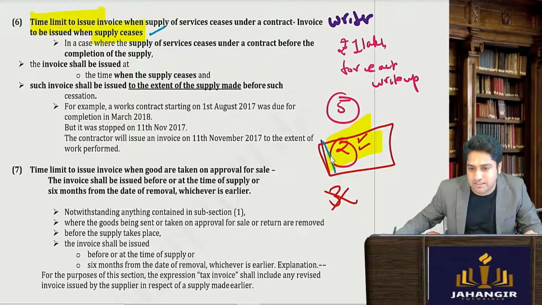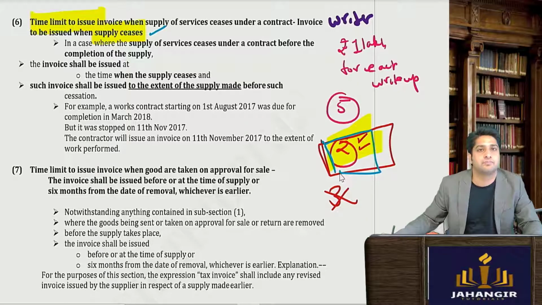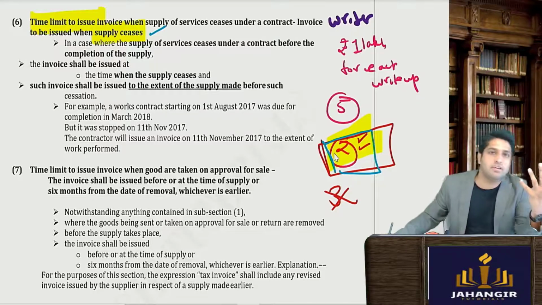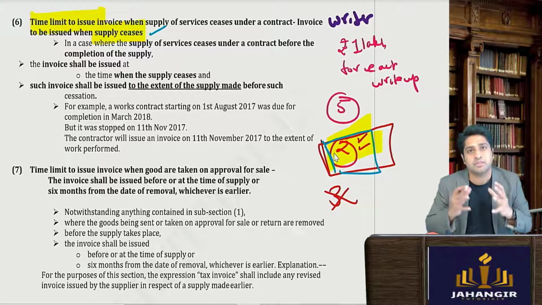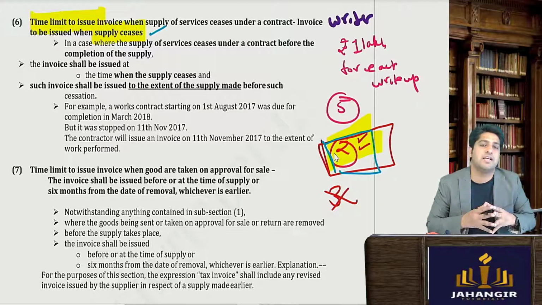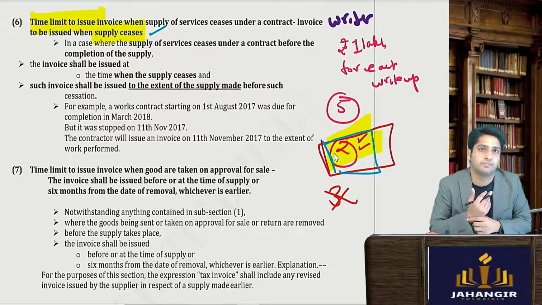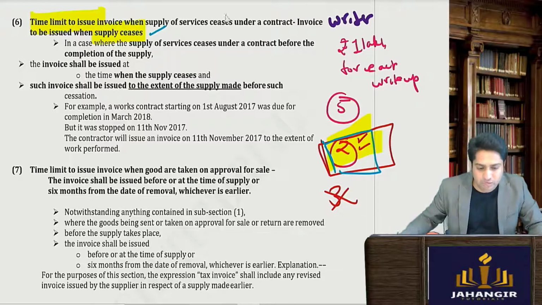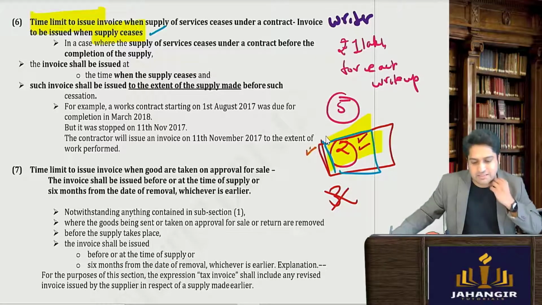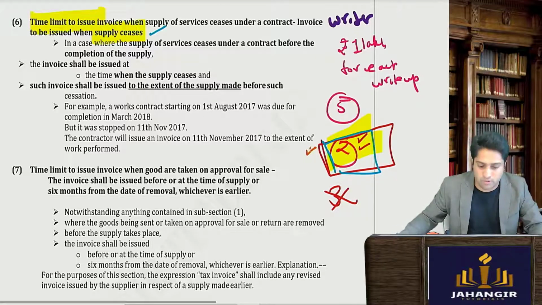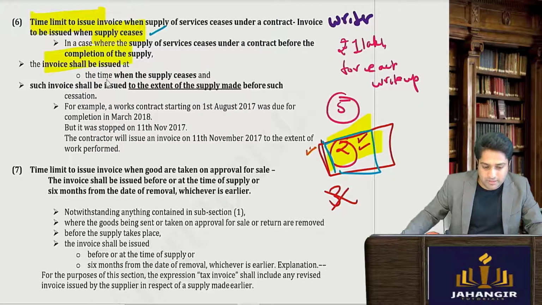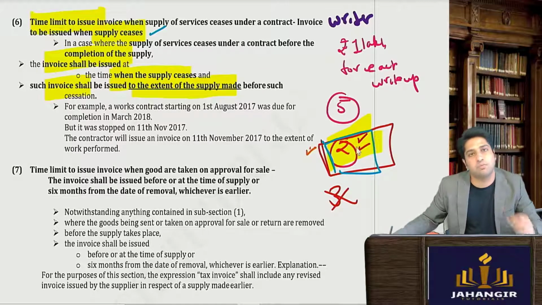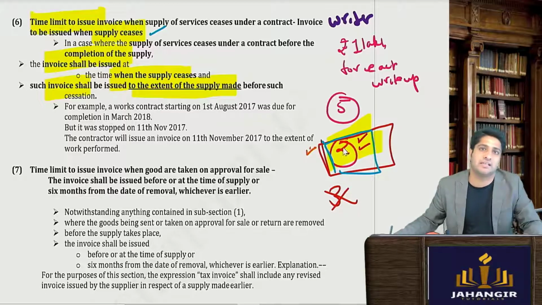Now the question comes up: when do we have to issue the invoice for these two? And even in your Contract Act, you remember there is a terminology which says pay as much as has been earned. Okay, so whatever work he has done, pay for that much, and do not pay for the rest. So pay as much as has been earned. So let's see what is the last day to issue the invoice then. The invoices should be issued at the time when the supply ceases, and such invoice should be to the extent of the supply made. So the invoices will be for the 2 write-ups, and the date when the contract was terminated is the last date to issue the invoice.